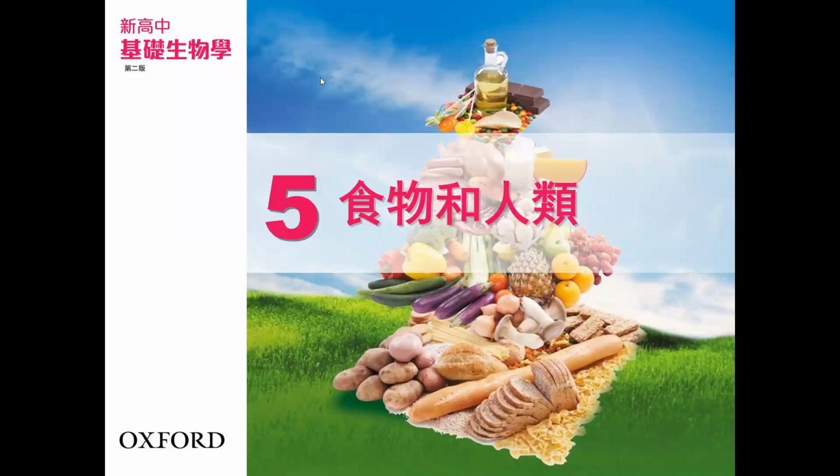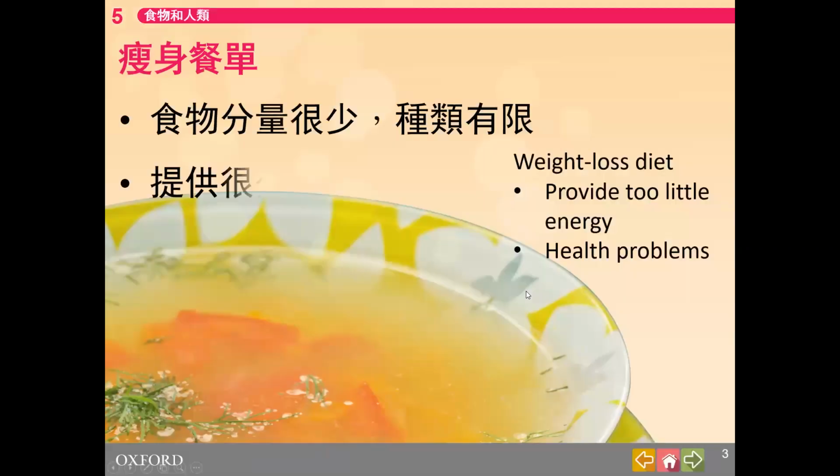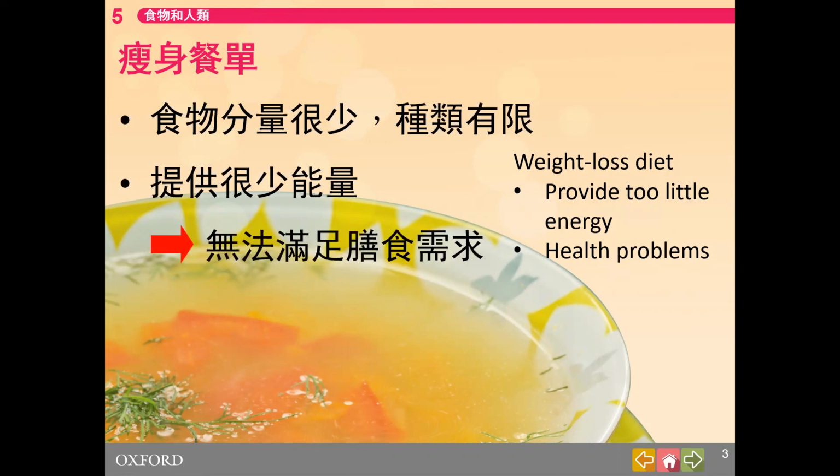Okay, for Form 3 students, English class, we will start a new chapter, Chapter 5, and it talks about food and humans. So this is a very important topic relevant to us, relevant to your everyday life. Some of you may ask me, Mr. Fong, how do we get a slim body? How do we lose weight? A weight loss diet provides too little food and it causes some health problems.